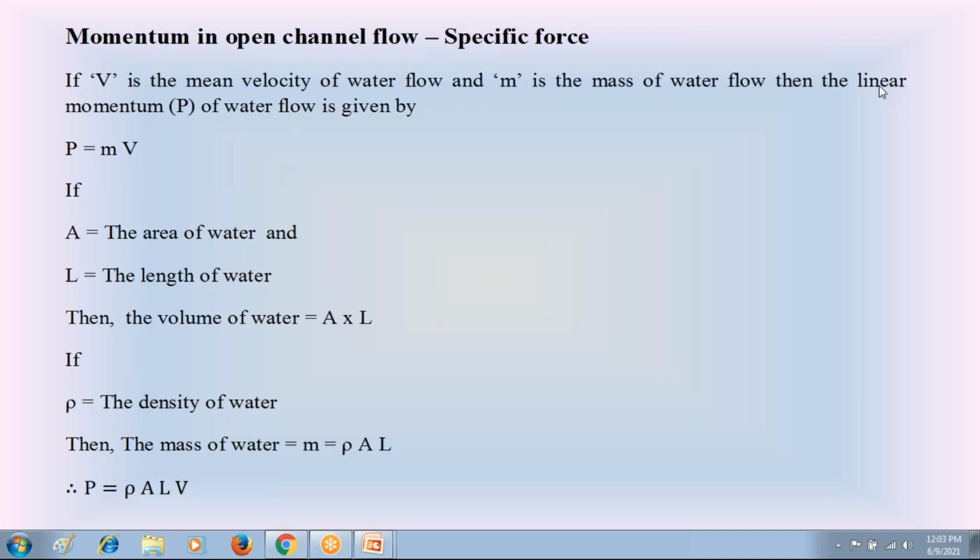Then in unit 2, the next concept is momentum of water flow in open channels. From that momentum concept, we are going to discuss the specific force of water flow in open channels.